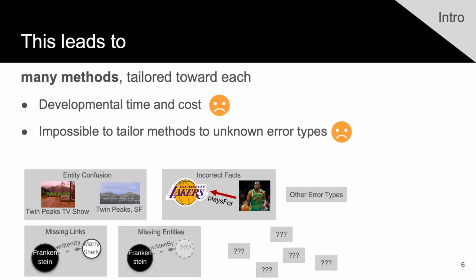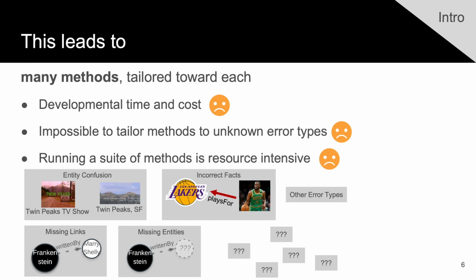And how can we develop a method towards a type of error that we don't even know about? And the third is that if we want to run a suite of different tailored techniques on a knowledge graph, then that can be quite resource intensive, especially given that knowledge graphs are very large. And as knowledge graphs are completed, new facts are added to them, they only become larger, making this problem even worse.